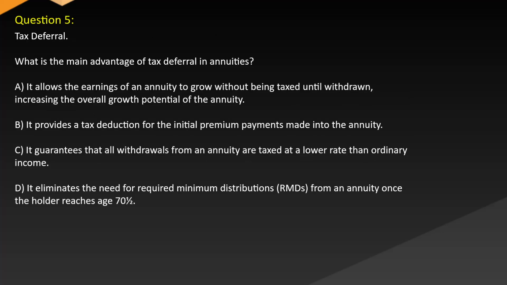Question 5. Tax deferral. What is the main advantage of tax deferral in annuities? A. It allows the earnings of an annuity to grow without being taxed until withdrawn, increasing the overall growth potential of the annuity. B. It provides a tax deduction for the initial premium payments made into the annuity. C. It guarantees that all withdrawals from an annuity are taxed at a lower rate than ordinary income. D. It eliminates the need for required minimum distributions (RMDs) from an annuity once the holder reaches age 70½.